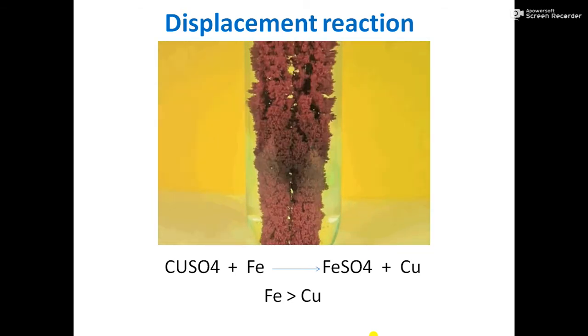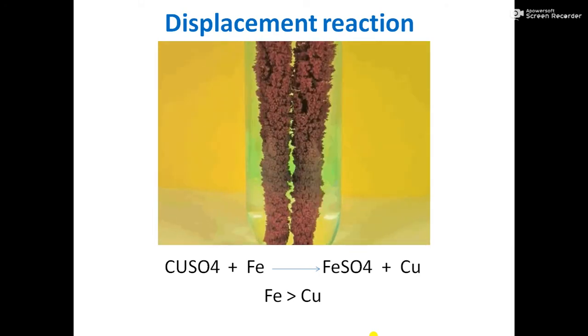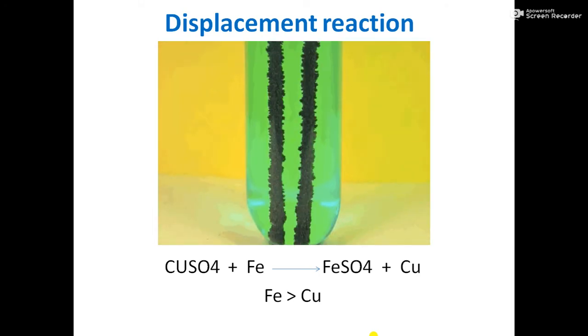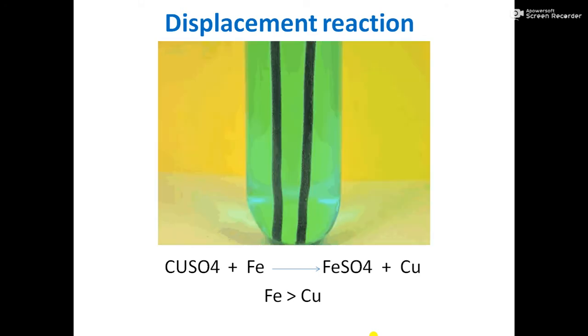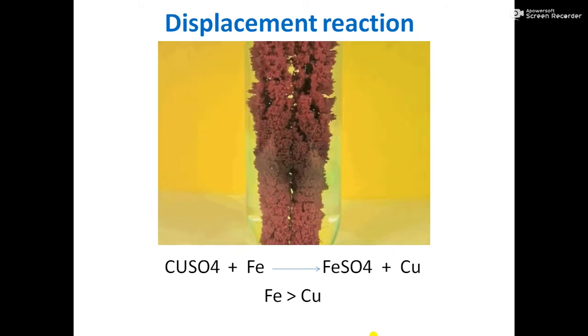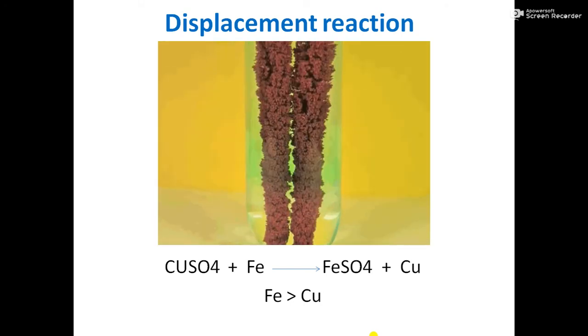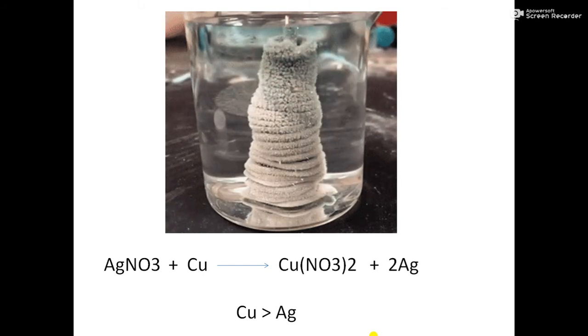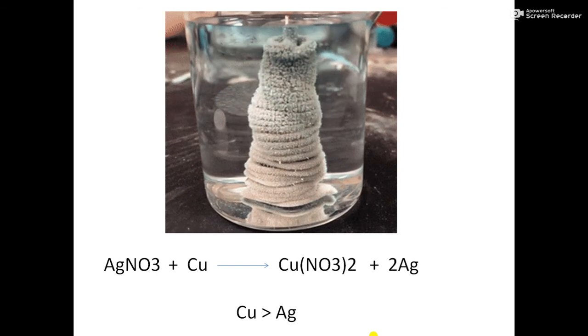So these changes are due to the chemical reaction between copper sulfate solution and iron wire. It produces new substances, that is iron sulfate and copper. That's why it is a chemical change. Now come to another example of displacement reaction, and it is also very fascinating to see. In this, student, let me explain to you.